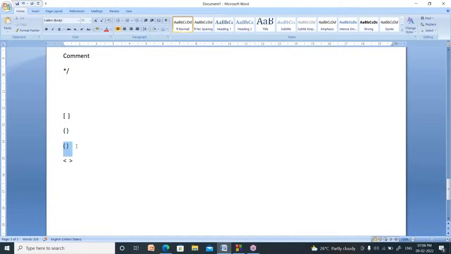Now what is the use of this symbol? This symbol is called the function symbol. It is used to indicate the function or method.